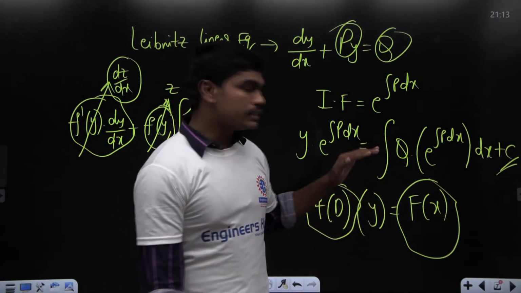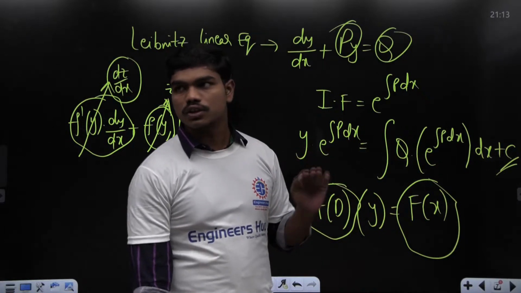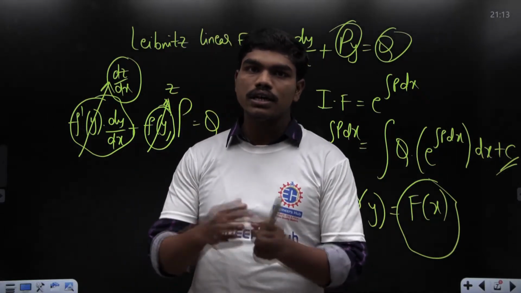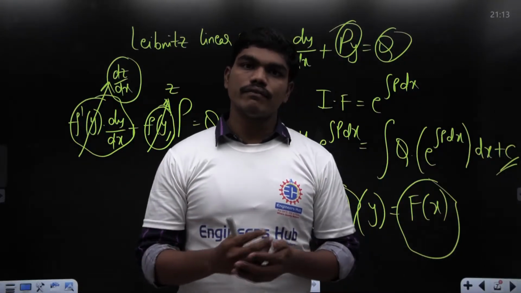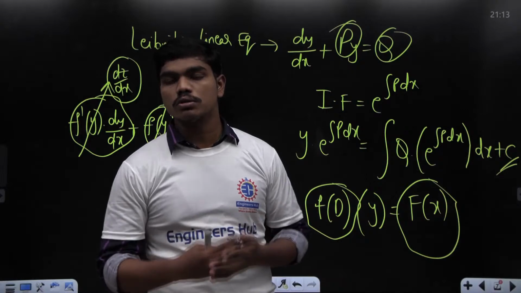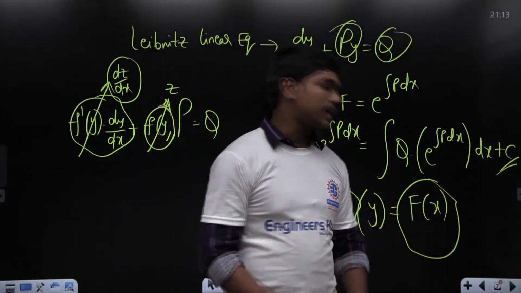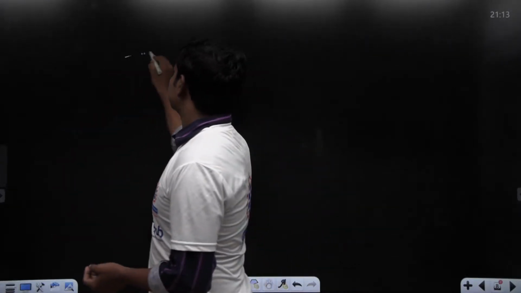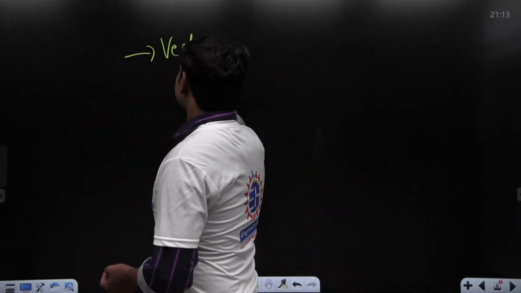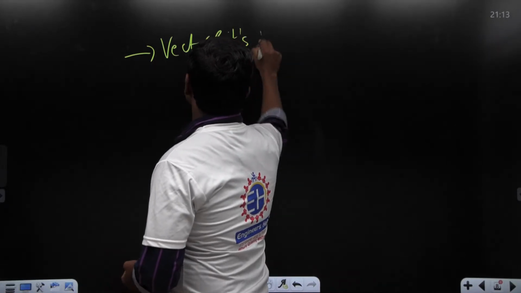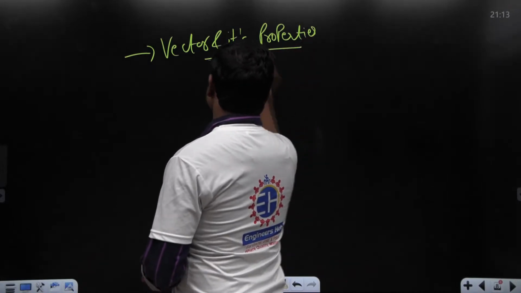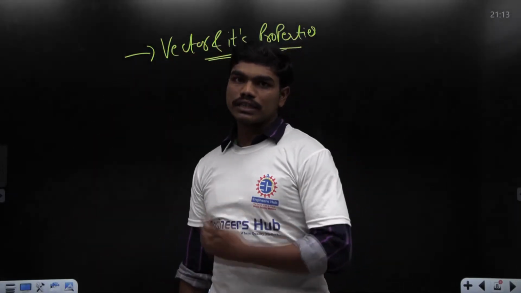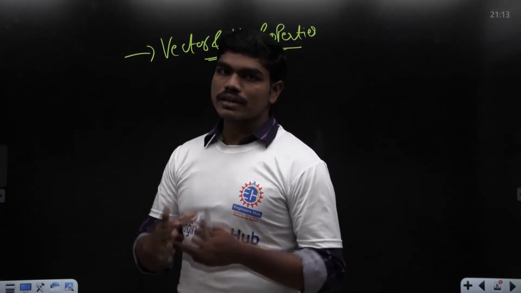So now, if you can recall till this point, then after this we started with the Wronskian, the Cauchy-Euler equation and the Euler-Cauchy equation. And then we finished differential equations and moved on to a very interesting topic, which is vector calculus. In vector calculus, at the beginning we saw what a vector is and what its properties are. We saw the cross product, the dot product, meaning multiplication of two vectors, addition of two vectors, and subtraction we have seen already.